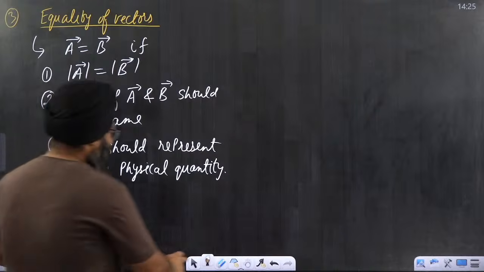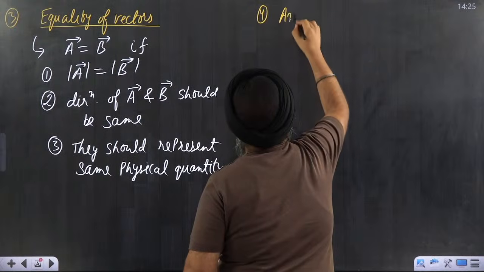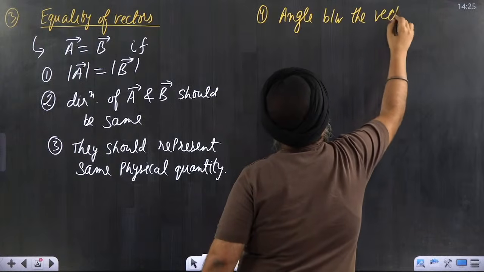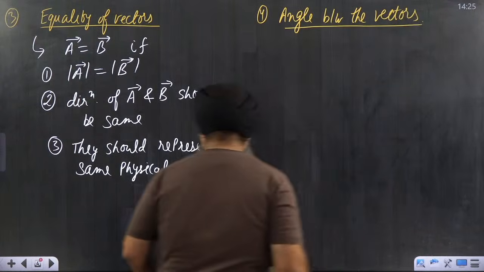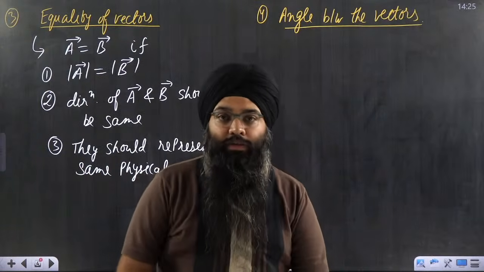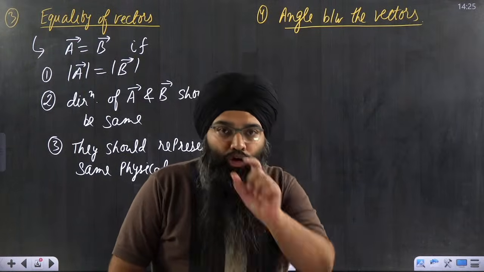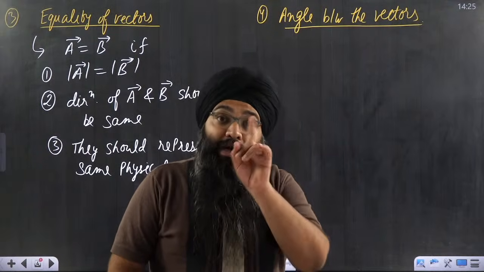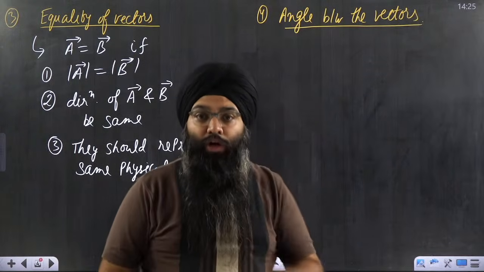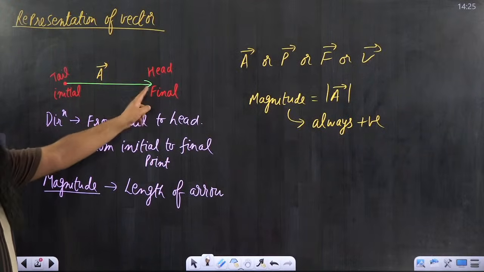Let's go to the next concept. Let's go to the next property, angle between the vectors. And this is also a very important property. How to write the angle between the vectors? Always remember, whenever there are 2 vectors and you want to find the angle between them, first make it very clear that you join their tails. What is the meaning of tail? I represented it. Tail means this point, head means this arrow.